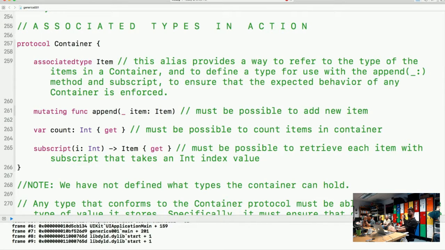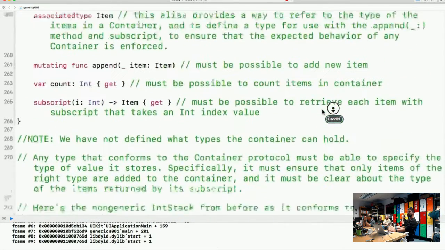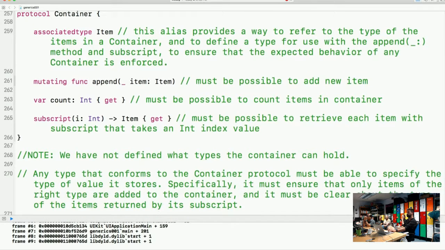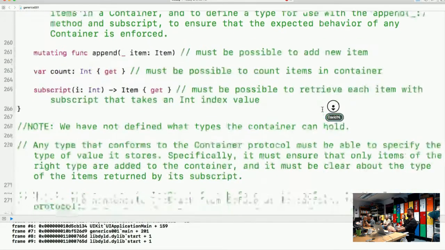Okay, I'm going to keep going. 268. Note, we have not defined what types the container can hold. Any type that conforms to the Container protocol must be able to specify the type of value it stores. Specifically, it must ensure that only items of the right type are added to the container, and it must be clear about the type of the items returned by its subscript.